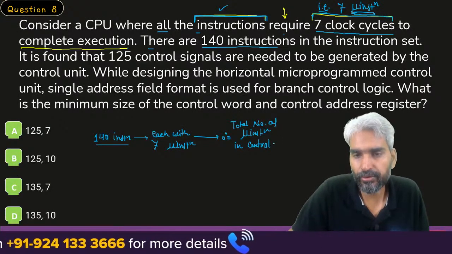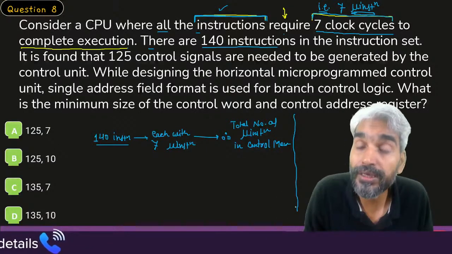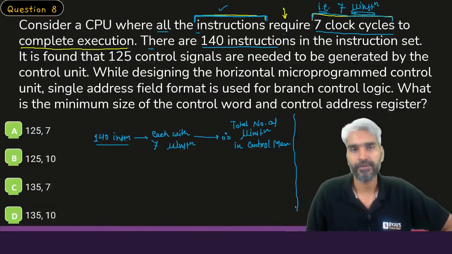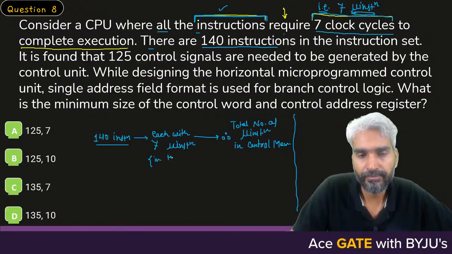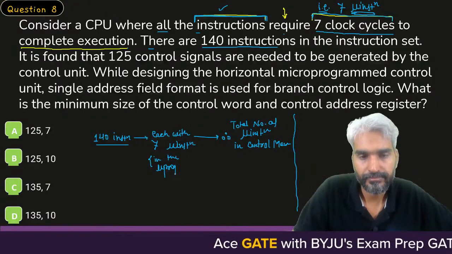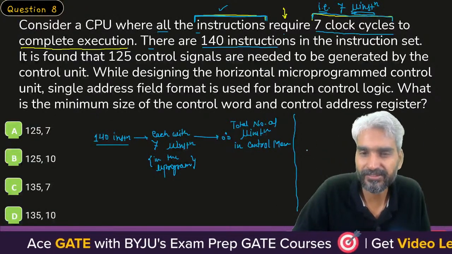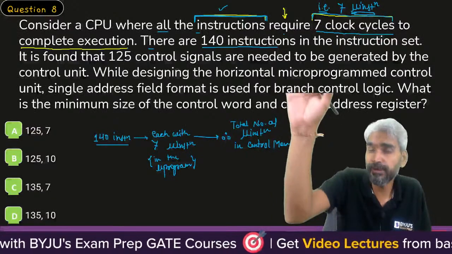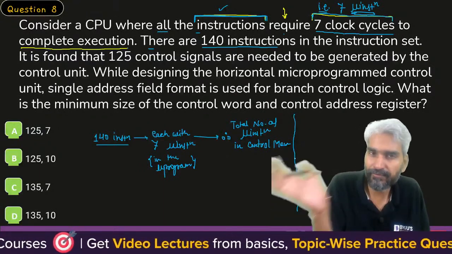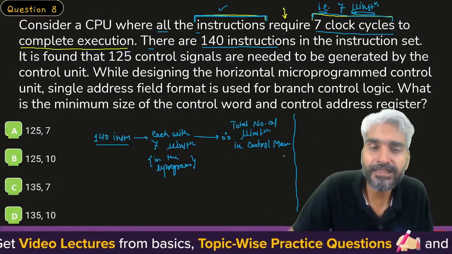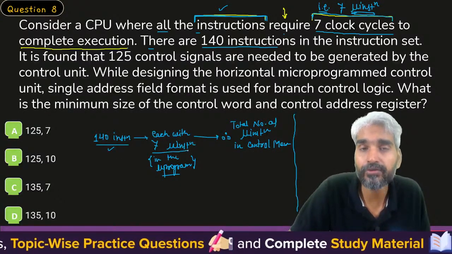Why do we use the control memory? Control memory is used to store the microprogram, each with 7 instructions in the microprogram. हर इंस्ट्रक्शन के एग्जीक्यूशन का एक माइक्रो प्रोग्राम होता है. If you want to execute one addition instruction, then for the execution of an addition there will be a microprogram which will eventually perform the execution of addition. For subtraction there will be another microprogram. For multiplication there will be another microprogram. Here it is being said that for each type of instruction the microprogram consists of exactly 7 micro instructions.